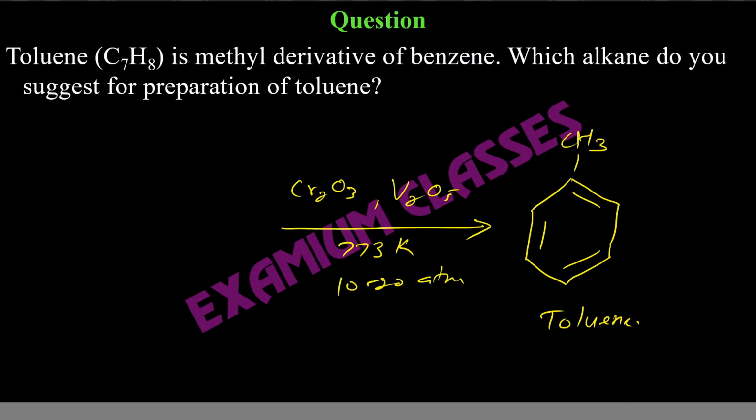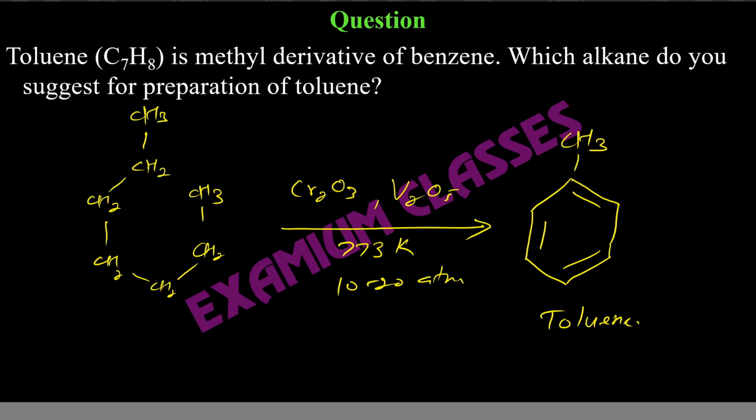The answer is again very simple. Just write what we had done there: CH3, CH2, CH2, CH2, CH2, CH3. Now if you think that I add here CH3, I make it CH2, that will give me the answer.